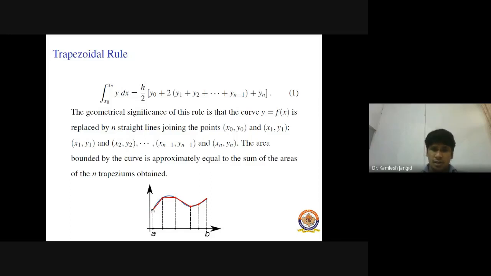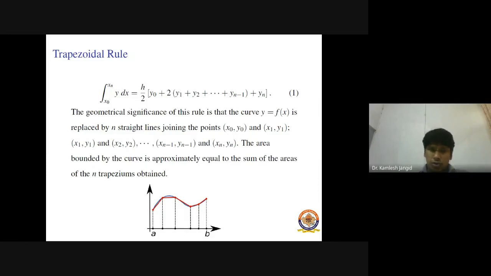So this point is x0, y0, and this point is x1, y1, and this point is x2, y2, and so on. In the first subinterval, we replace this curve y by a straight line. Similarly, in the second subinterval, we replace this curve by a straight line, and similarly in the third and remaining subintervals. This difference between the red line and the blue line is the error in the solution, right?